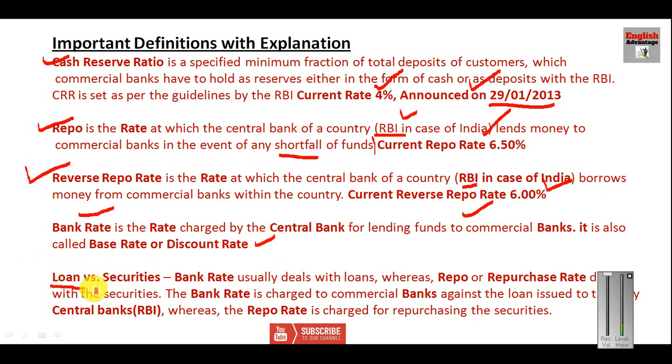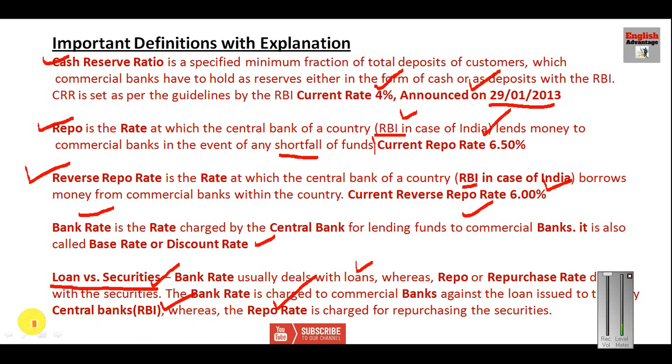Now what is the difference between bank rate and repo rate? Just see here. Bank rate usually deals with loans, whereas repo or repurchase rate deals with securities. The bank rate is charged to commercial banks against the loan issued to them by the central bank, that is RBI, whereas the repo rate is charged for repurchasing the security. So this is the difference between bank rate and repo rate.